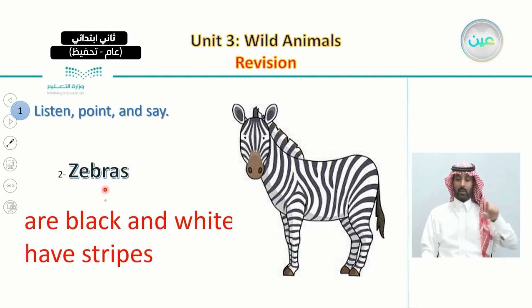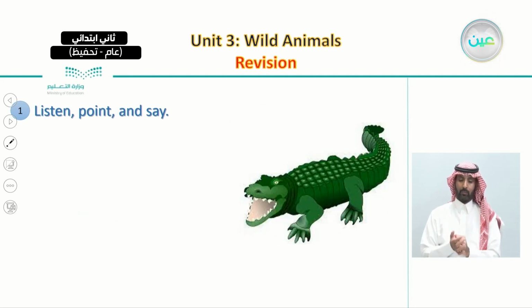Zebras, zebras. Zebras are black and white, and they have stripes. Have stripes. Very well.